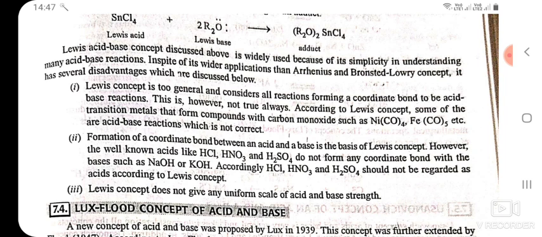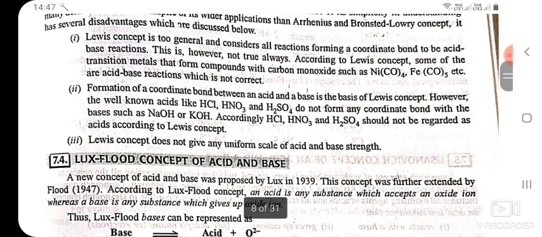However, the well-known acids like HCl, HNO3, H2SO4 do not form any coordinate bond with the bases such as NaOH or KOH. Accordingly, HCl, HNO3 and H2SO4 should not be regarded as acids according to Lewis concept. Lewis concept does not give any uniform scale of acid and base strength.